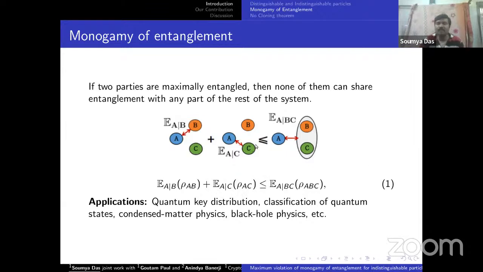As Professor Panigrahi has explained this, I am not explaining this further. So this has application in security of quantum key distribution, classification of quantum states, condensed matter physics, and black hole physics.